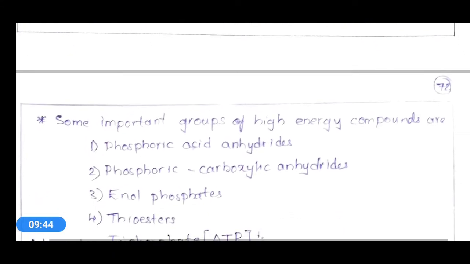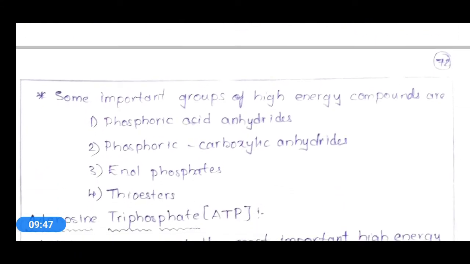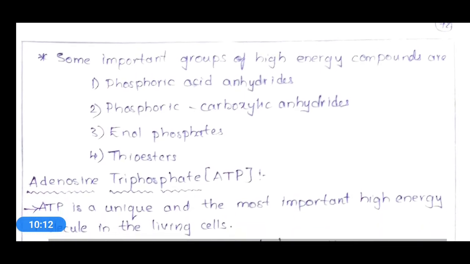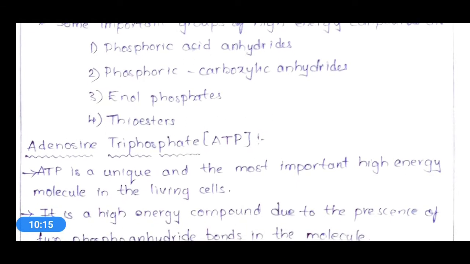Some important groups of high energy compounds are phosphoric acid anhydrides, phosphoric carboxylic anhydrides, enol phosphates, and thioesters. These are a few types of high energy compound groups.